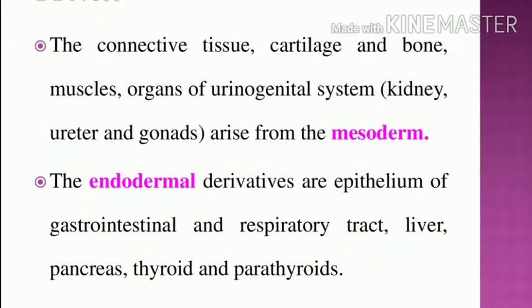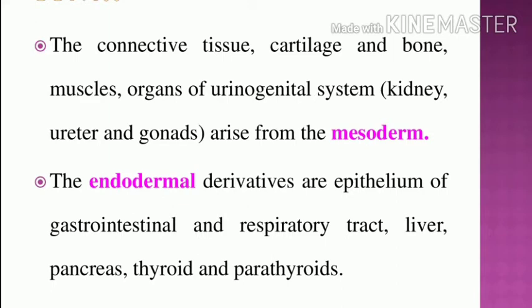Next, the mesoderm cells give rise to connective tissues such as cartilage and bone. What is cartilage? It is a flexible bone, present in the nose tip and the pinna of the ear, and then bone formation. The mesoderm is also responsible for muscle cells, and the organs of the urinogenital system arise from it. What is urinogenital? Urino means excretory organs and genital means reproductive organs: kidney, ureter and gonads. Gonads are the reproductive organs. All of these arise from the mesoderm layer.